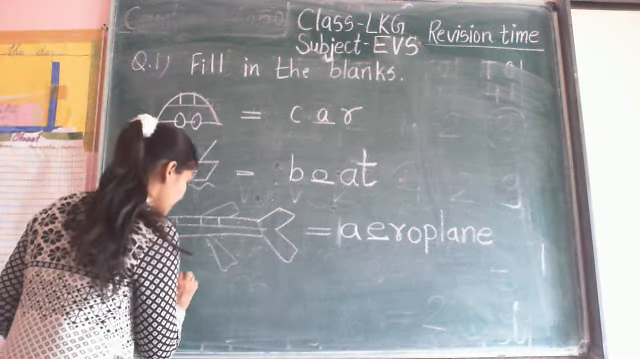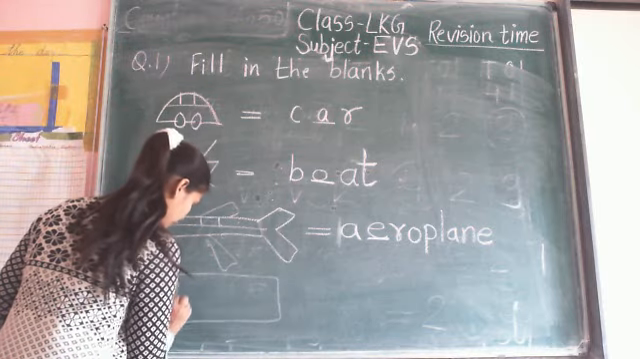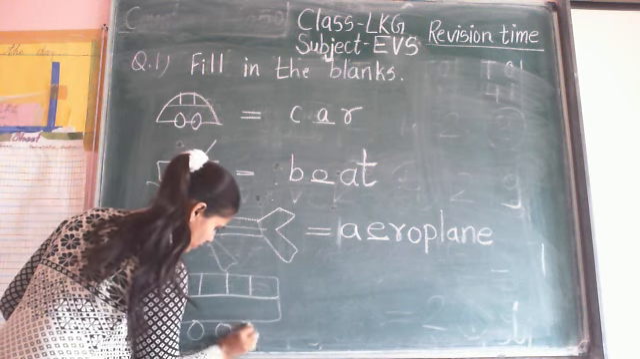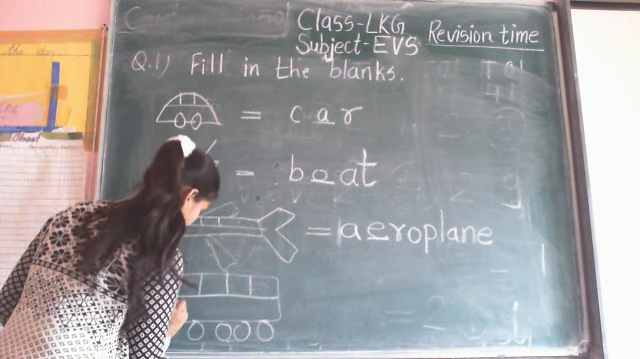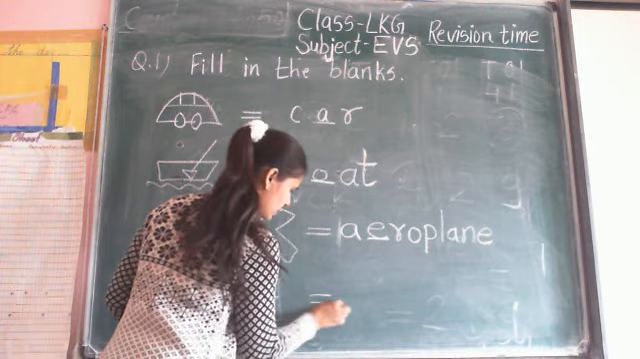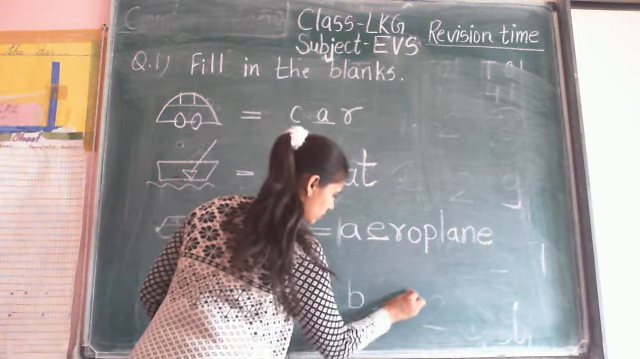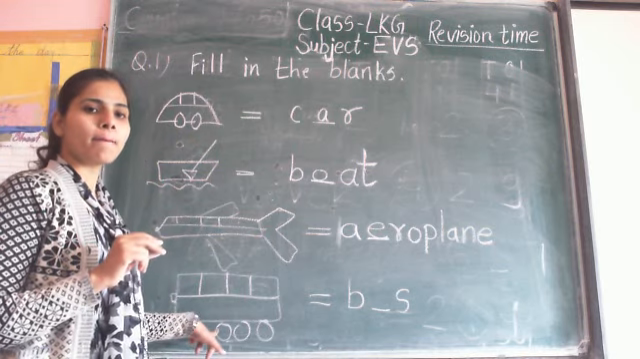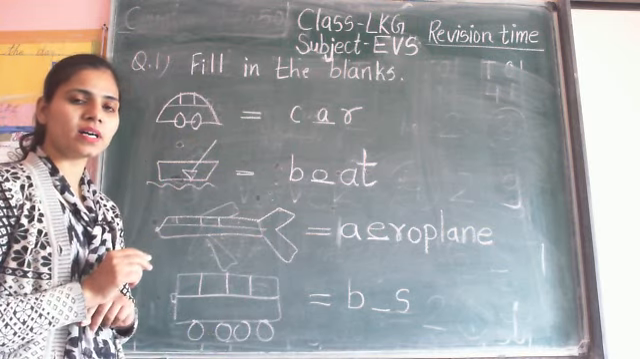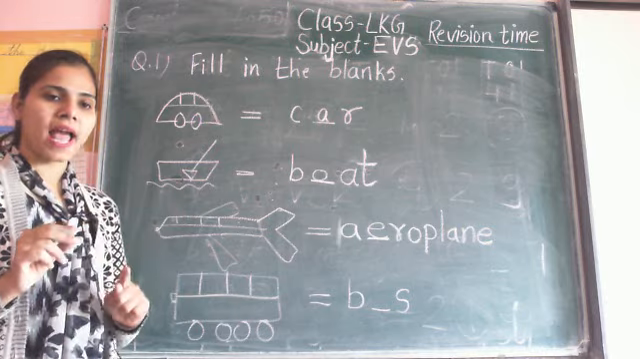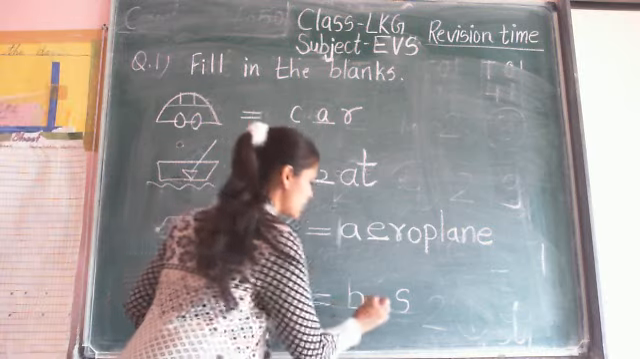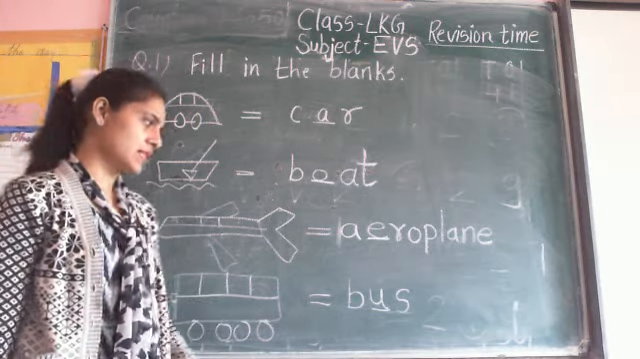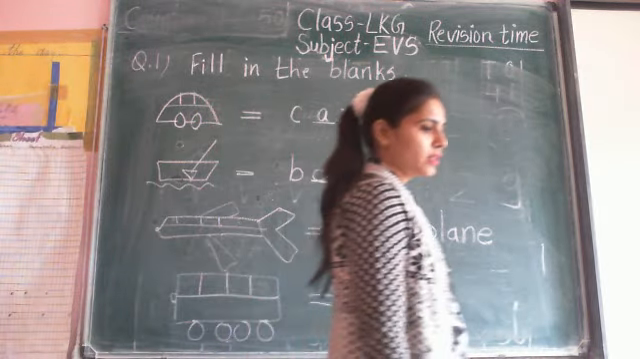The number 3 is, what is this? First you tell me the name. What is this? This is a bus. Now what is the spelling of bus? B-U-S. Bus. So in this place write U. B-U-S. Bus. Write first.